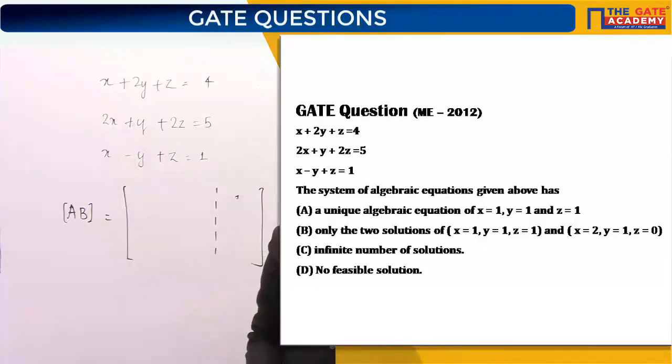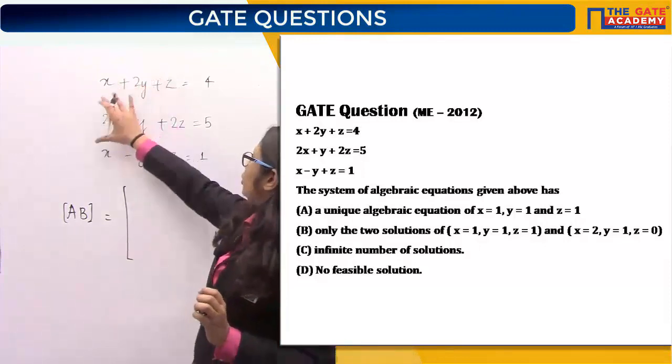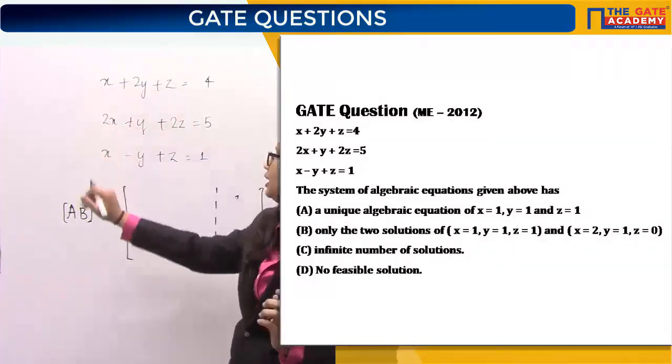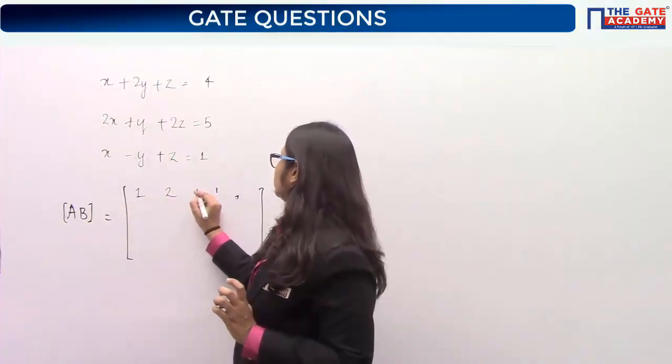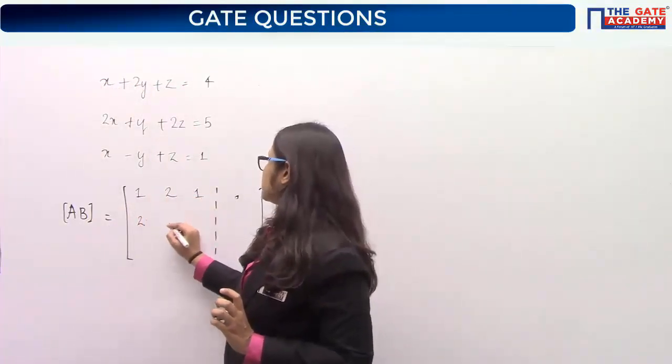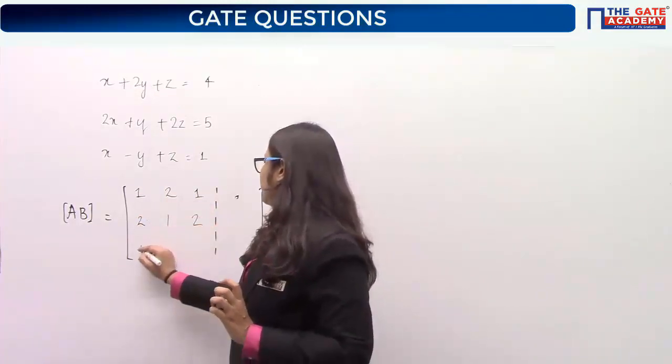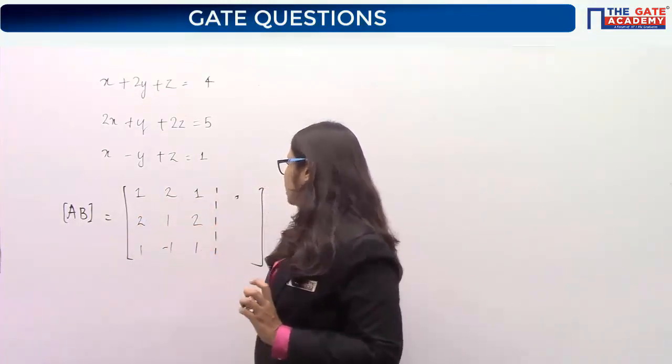We will write the augmented matrix. How to write the augmented matrix? First of all, just take the coefficients of your x, y and z. Like for the first equation, coefficient of x1, coefficient of y1, and then z1. Again for the second equation, 2, 1 and 2. And similarly for the third equation.